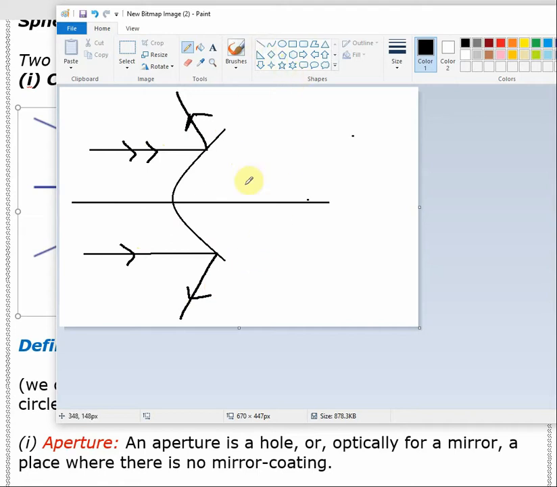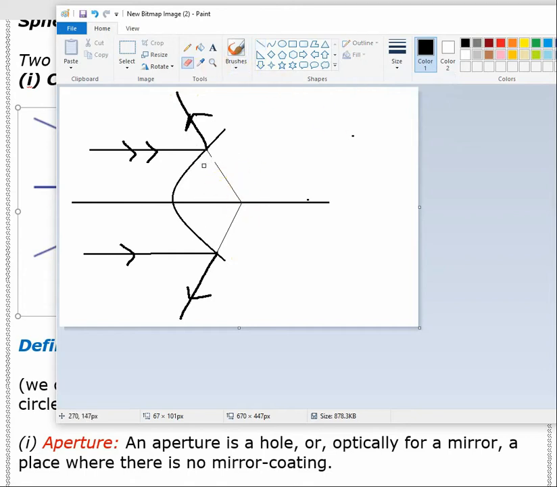Now, if we extend this reflected light, this one is a reflected light, this one is a reflected light. If we extend this reflected light backward, I will extend this. If I extend these two lights backward, you can see this.